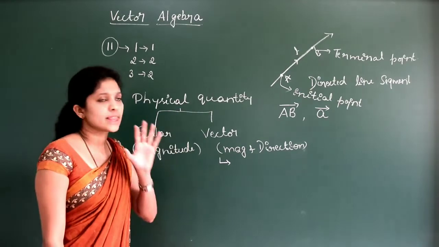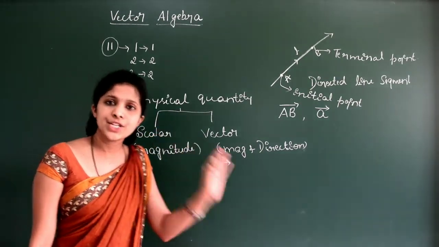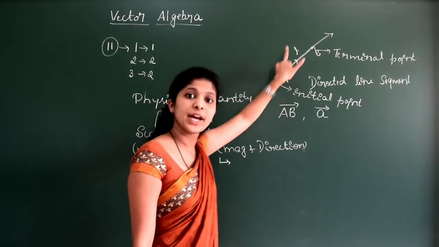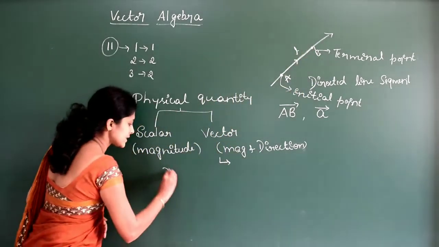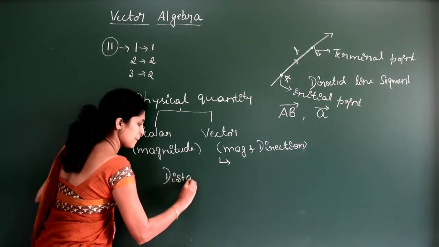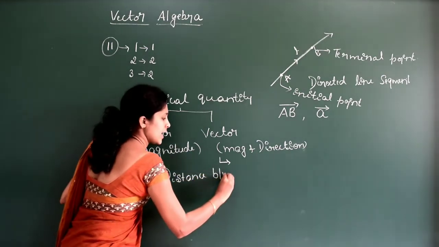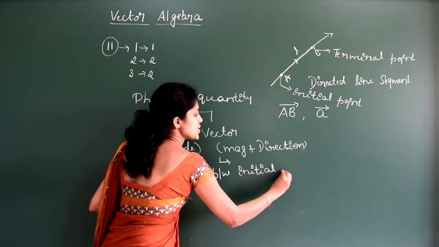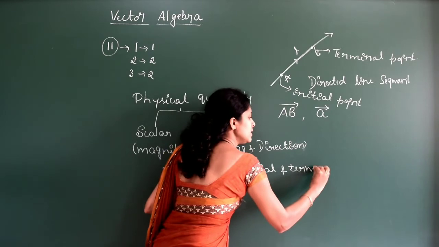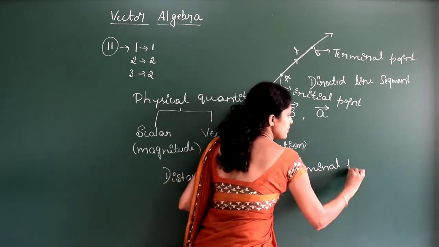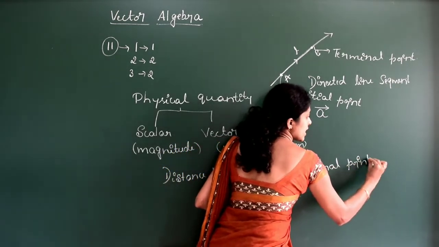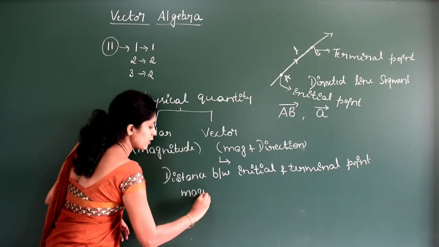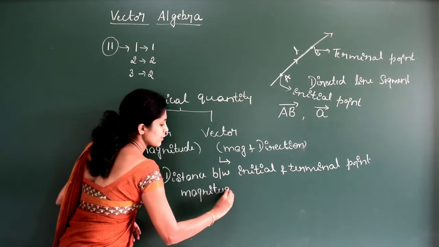And one more thing, the distance between the initial point and the terminal point is called the magnitude of a vector, or length of a vector.